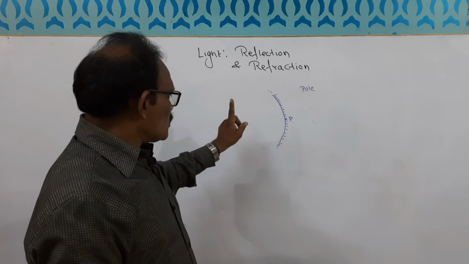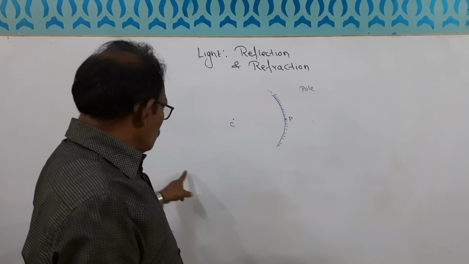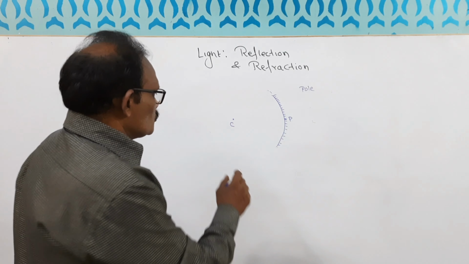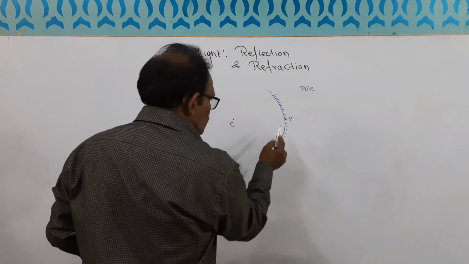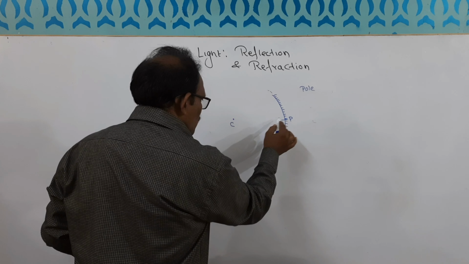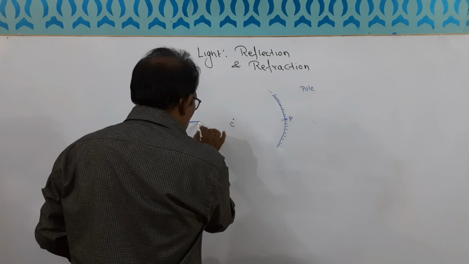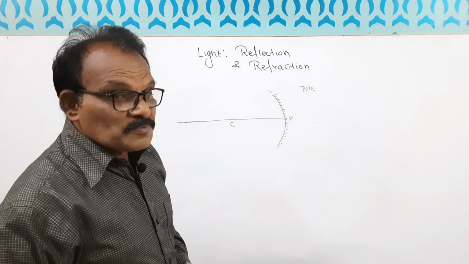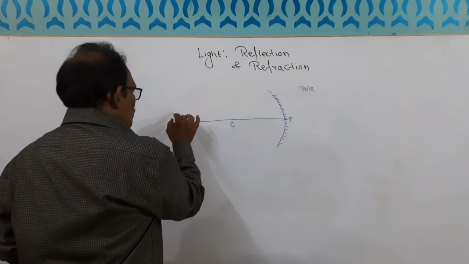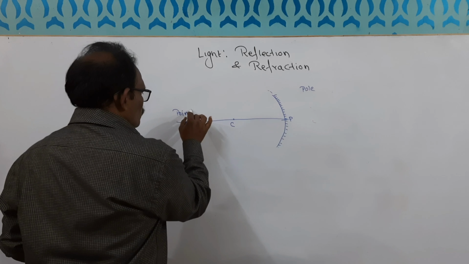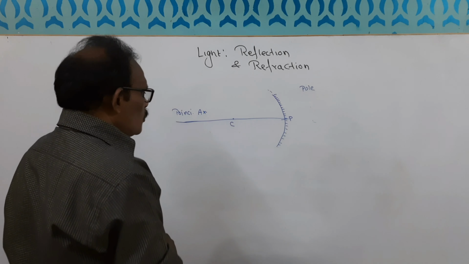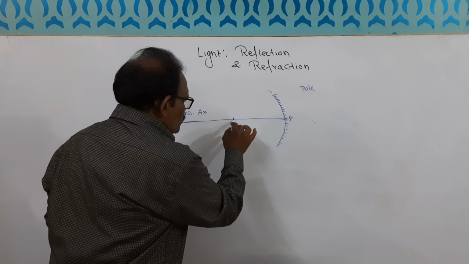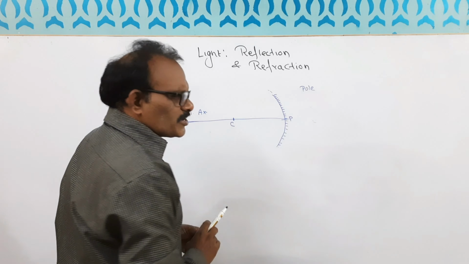Center of curvature. Actually, suppose this is a round sphere, and the center of that sphere is like this here. So this is called the center of curvature. Now join a line from P to C through a straight line. This line is called the principal axis. What is that? Principal axis.